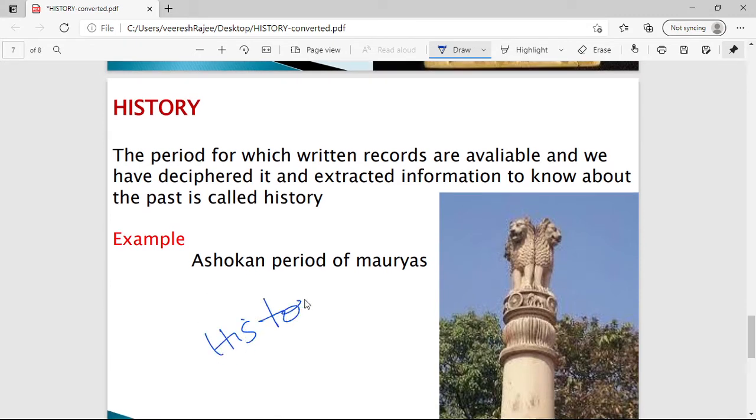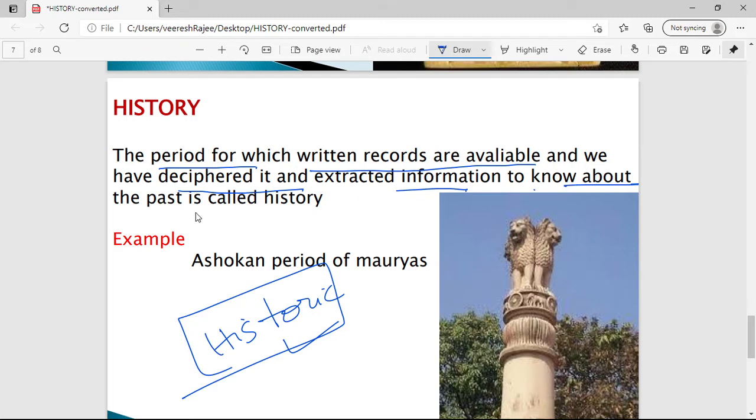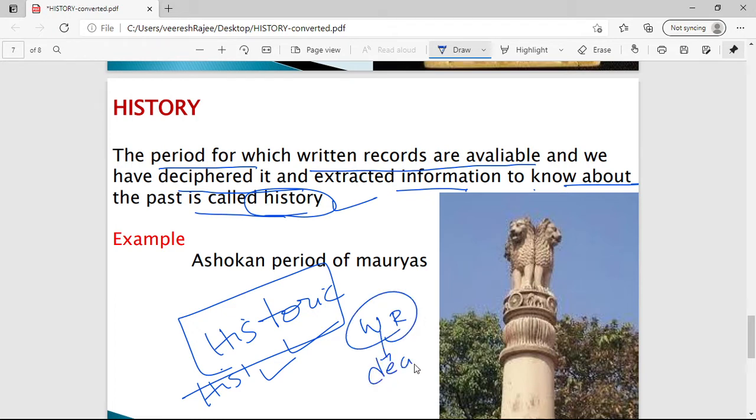We'll discuss the historic age. So what is this historic age about? This is the period for which written records are available, and we have deciphered them and extracted information to know about the past. So history is that part of the past for which written records are there, and we have deciphered and used those records for reconstruction of this history. So that is historic age.